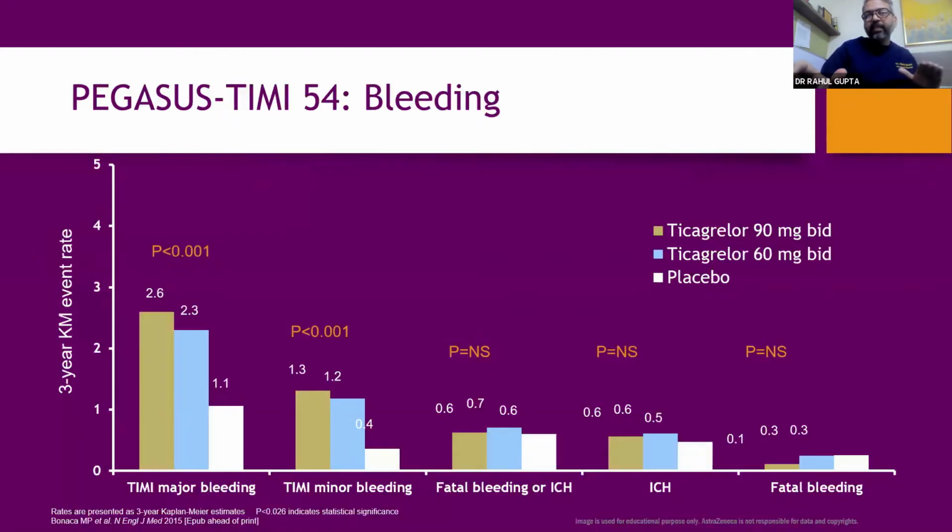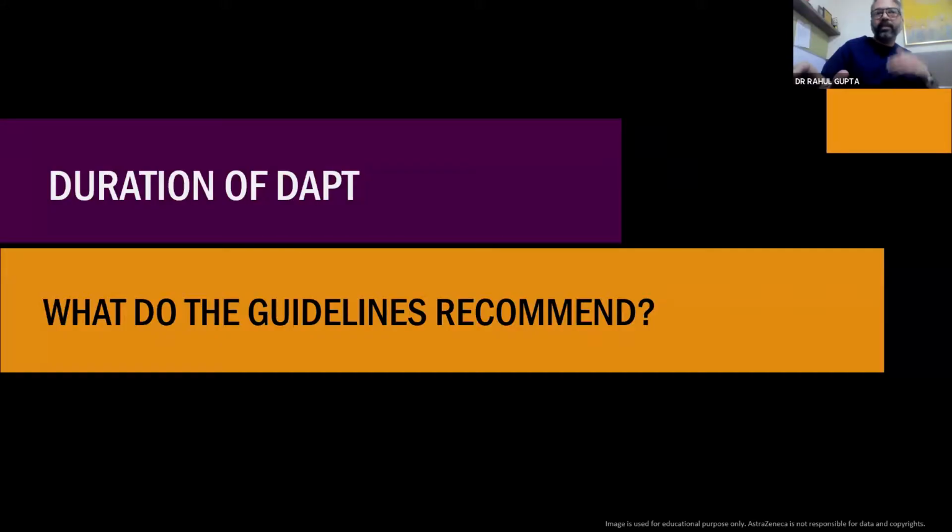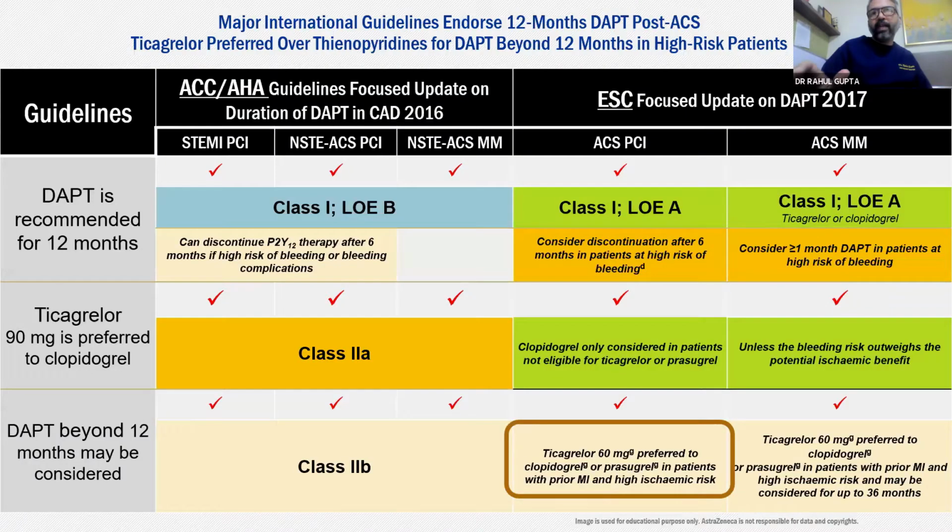Now, this is a slide again pointing out that fatal bleeding or ICH and any other kind of fatal bleeding was not significant. We know that when we are looking at reduction of ischemic events with a potent antiplatelet, there would be some increase in bleeding, but we don't worry if it is not a fatal bleeding. So what do guidelines recommend?